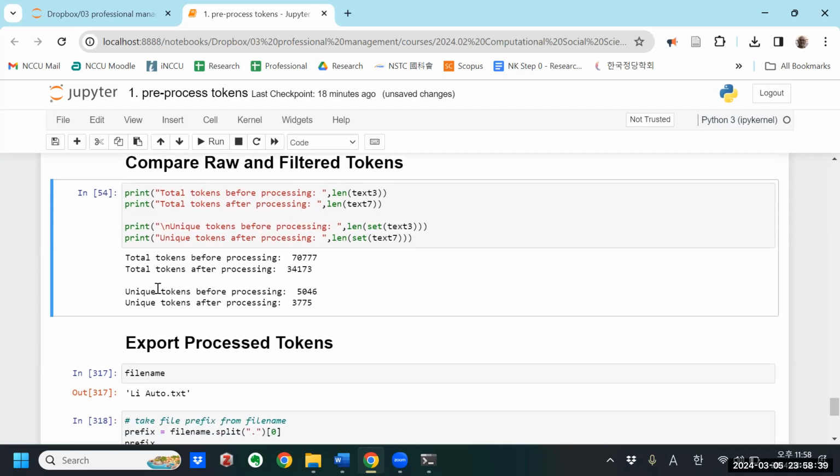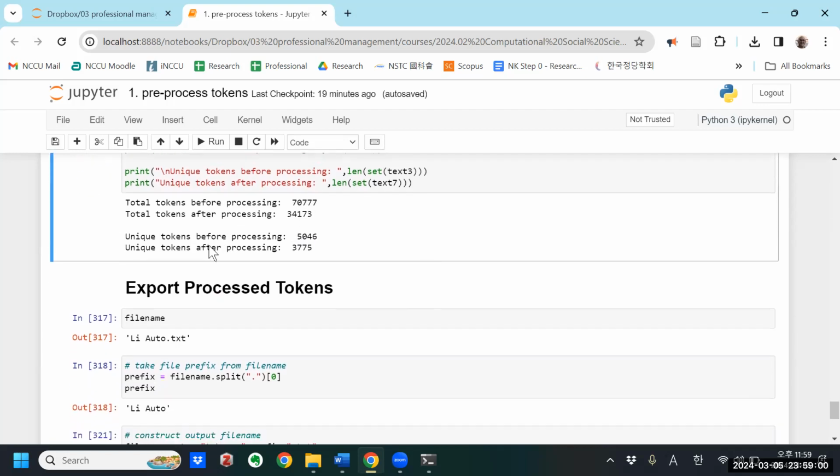And in terms of unique tokens, of these 70,777, only 5,046 of them. So there were 5,000 unique tokens. After processing, they're now like 3,700. So a lot of tokens have been removed during this process.